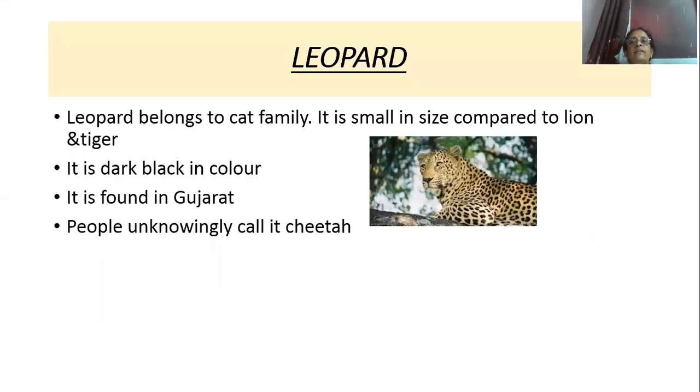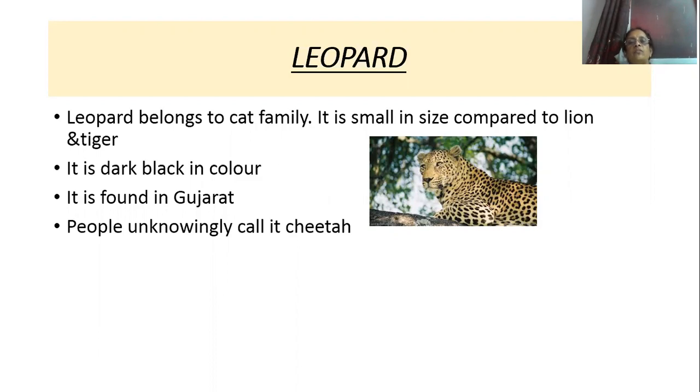Then next one is a leopard. Leopard belongs to the cat family, and it is smaller in size compared to lion and tiger, and it is less ferocious than lion and tiger. Its color is dark black, and it is found in Gujarat. People unknowingly call it a cheetah.